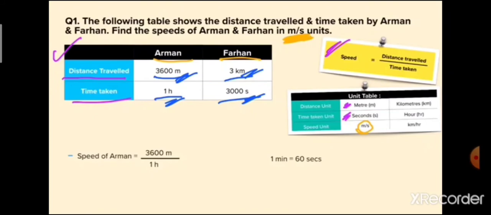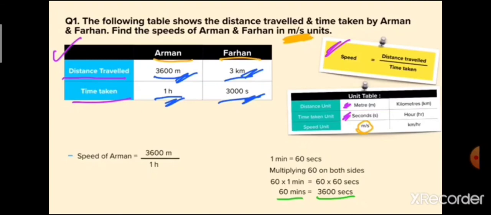We need to convert this 1 hour into seconds. As we know, 1 minute is equal to 60 seconds, and in 1 hour there are 60 minutes. So 60 seconds multiplied by 60 gives 3600 seconds.